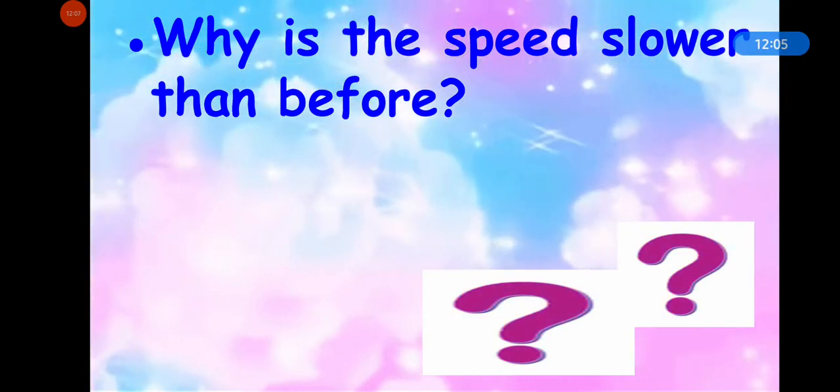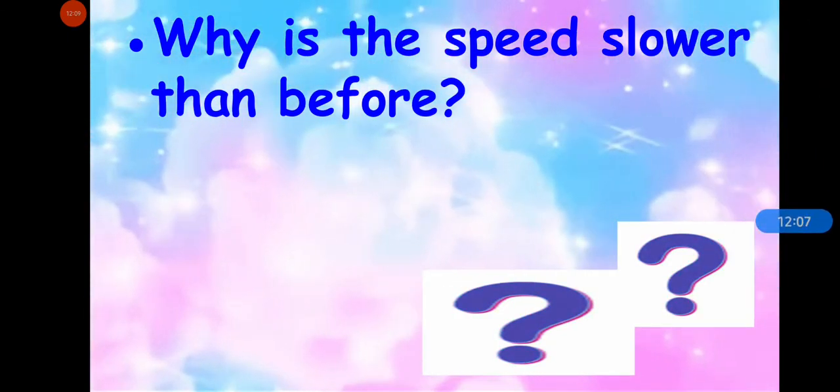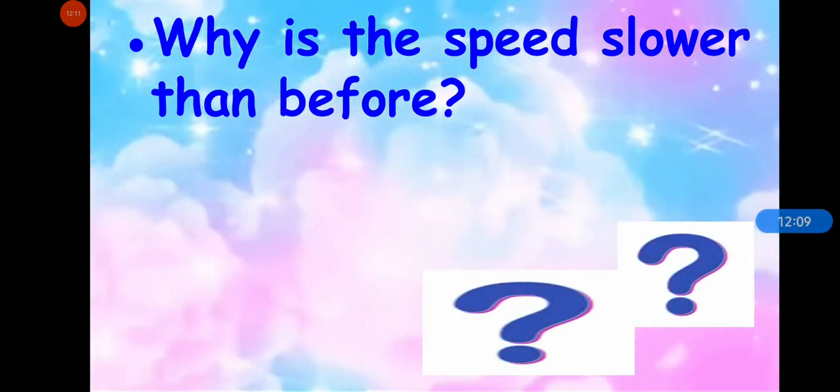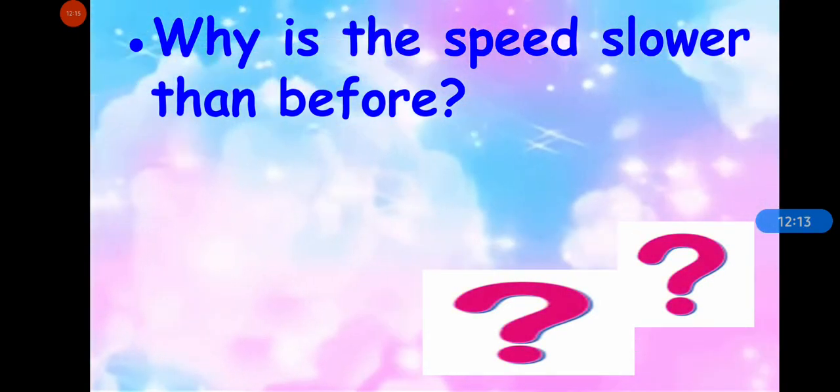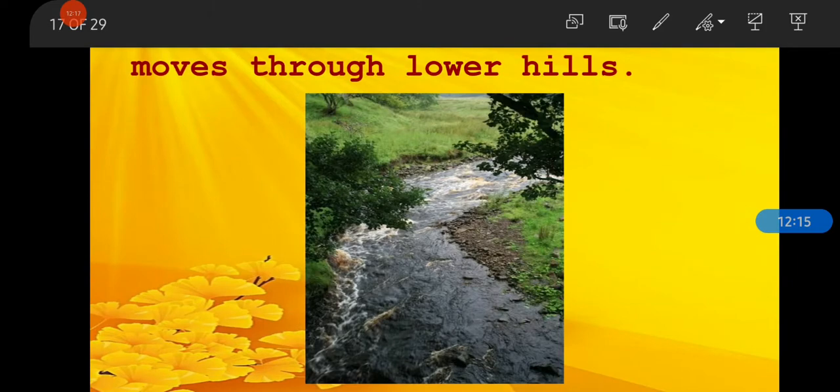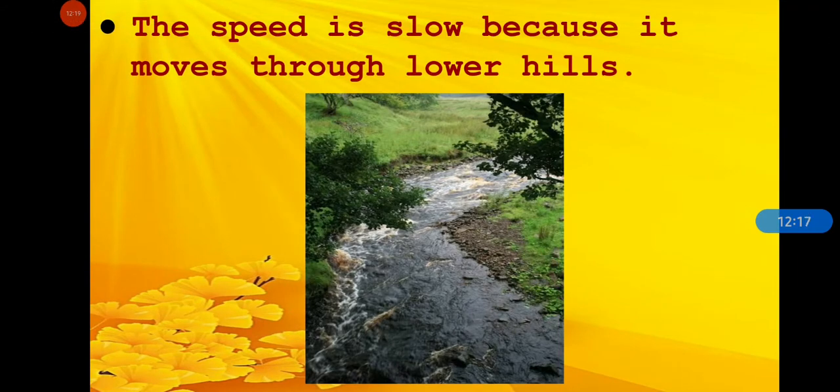Now answer, why is the speed slower than before? Why is the speed of river slower than before? The speed is slower in this stage because it moves through lower hills. And it is filled with rock, sand and soil. And it flows through lower hills. That's why speed is slow in this stage.